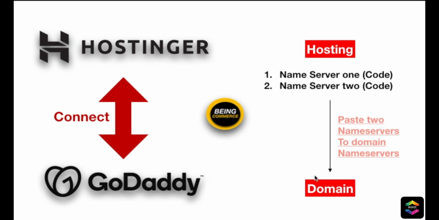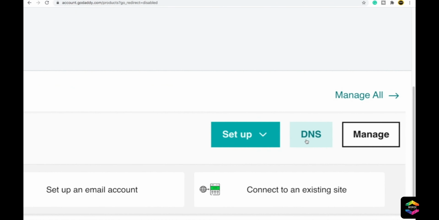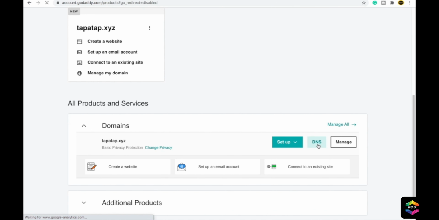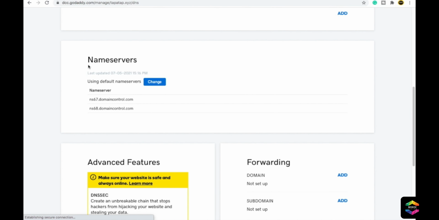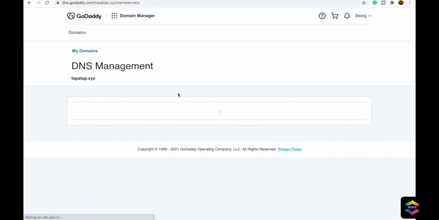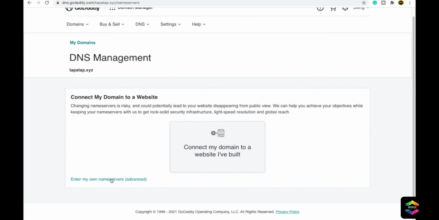So just go again to your GoDaddy. This was the GoDaddy. In your domain here you will see one DNS option. You just need to click here. After you come here, you just need to scroll down. Here you will see these name server options. Here you just need to click on change, and way down you will see enter my own name servers. You just have to click here.